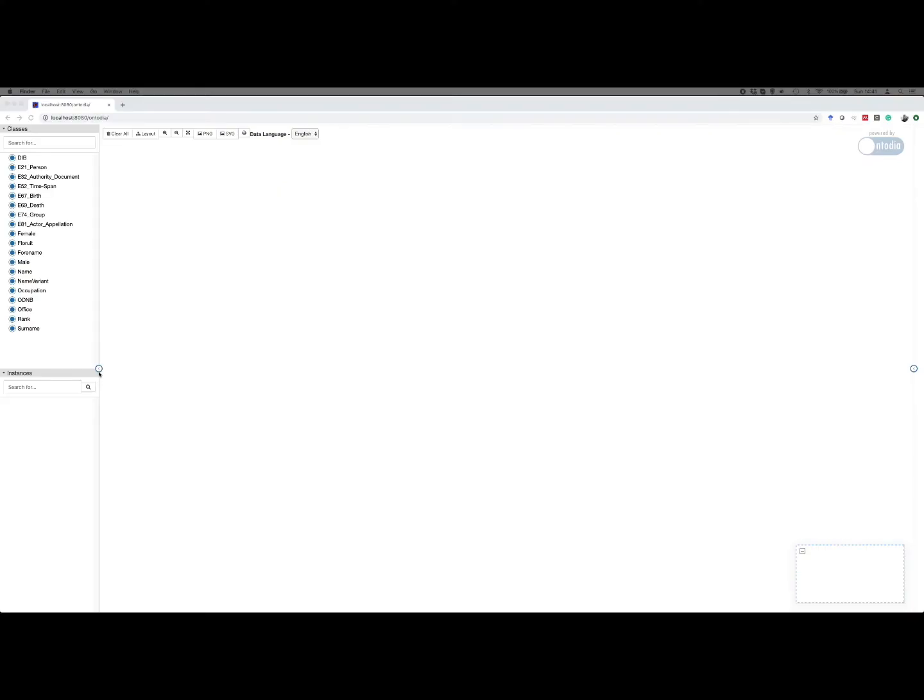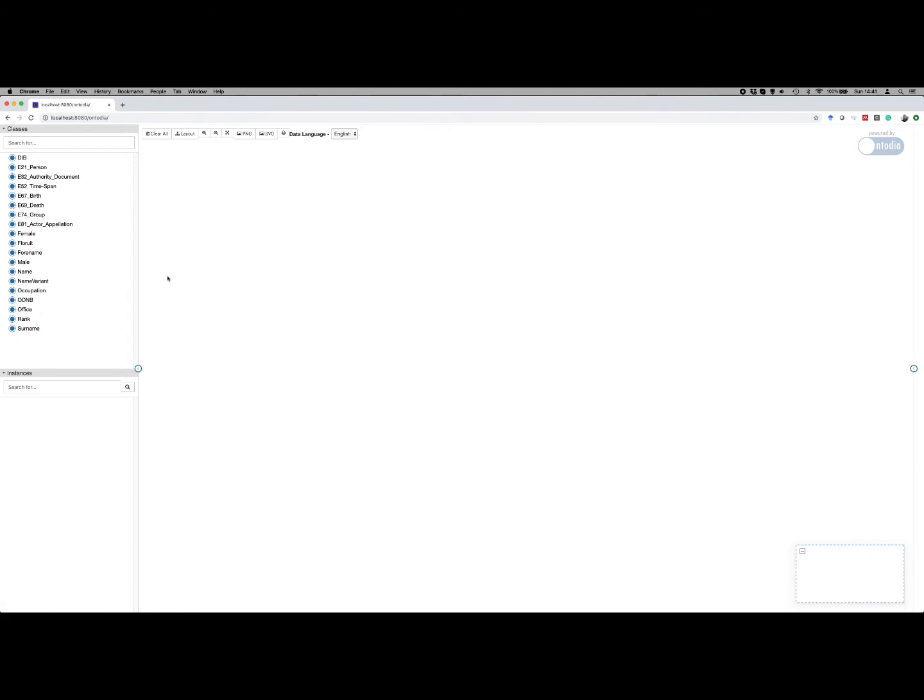Here is our instance of Ontodia running. The instance is connected to our Beyond 2022 knowledge base, and on the left-hand side you can see all the types in our knowledge base or knowledge graph. We have concepts from CIDOC-CRM such as E21 Person and E74 Group, but we also have types from our own vocabulary extending CIDOC-CRM, such as Floruit, Occupation, and Rank.